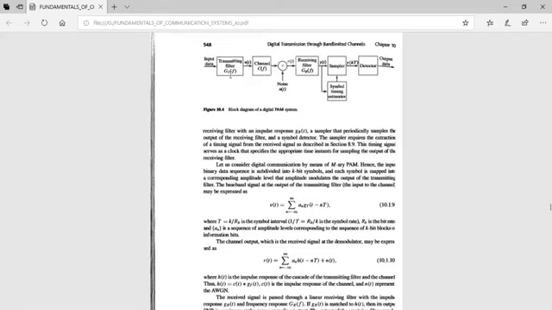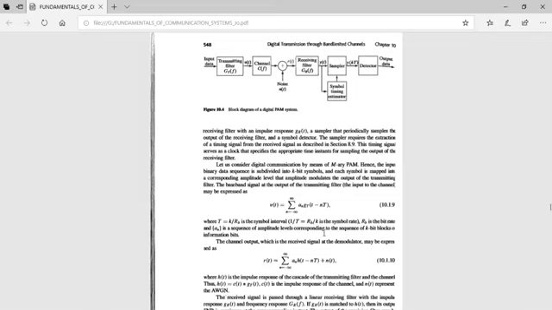Now the baseband signal at the output of the transmitting filter, or input to the channel, that is v(t). Now I can write v(t) equal to the sum over n from minus infinity to plus infinity of a_n g_T(t minus nT). Okay, where the capital T is equal to k by R_b, that is the symbol interval, and 1 by T, which is equal to R_b by k, is the symbol rate, R_b is the bit rate, a_n is the sequence of amplitude levels, corresponding to the sequence of k-bit blocks of information bits.